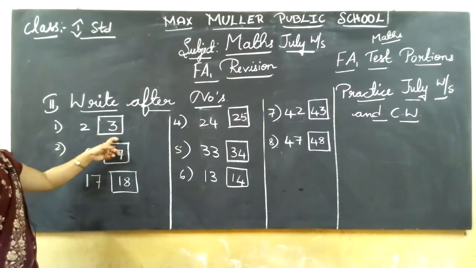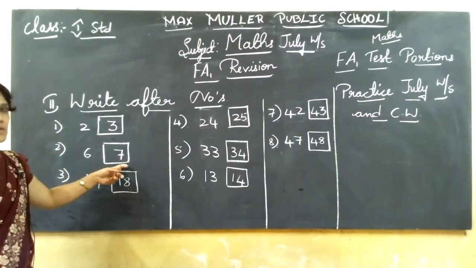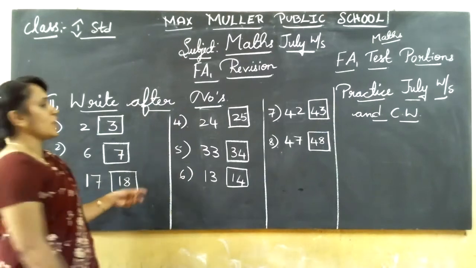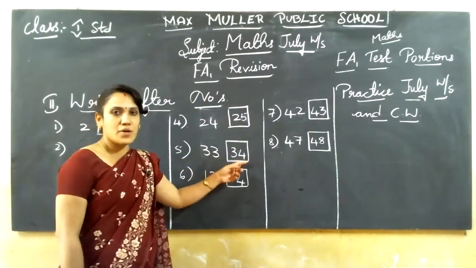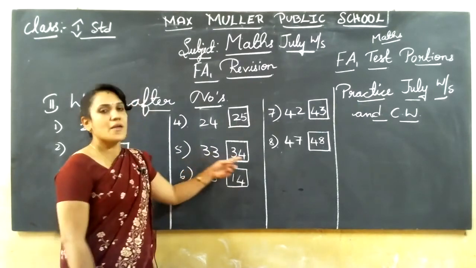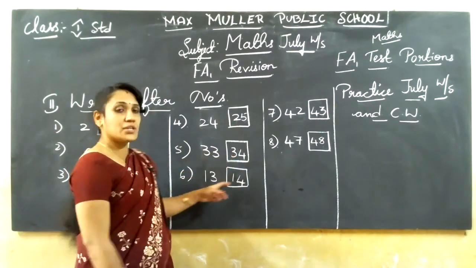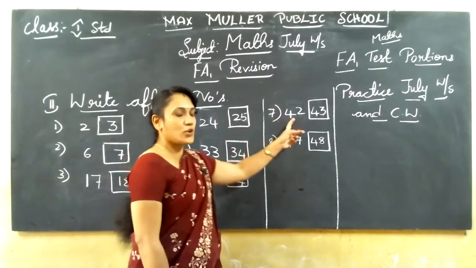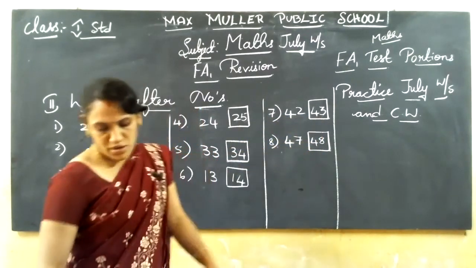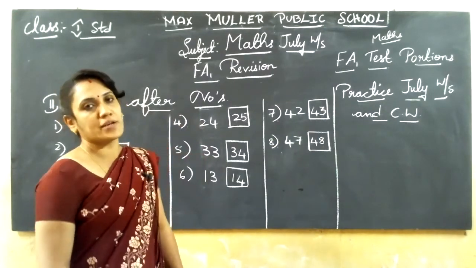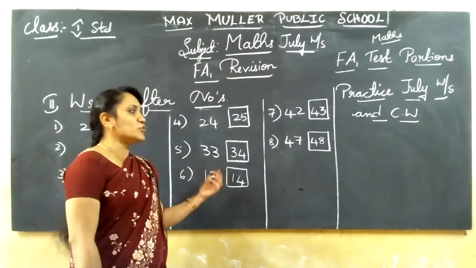After 2, 3. After 6, 7. After 17, 18. After 24, 25. After 33, 34. After 13, 14. After 42, 43. After 47, 48. So this is the second main. We are practicing for the test from July worksheet.